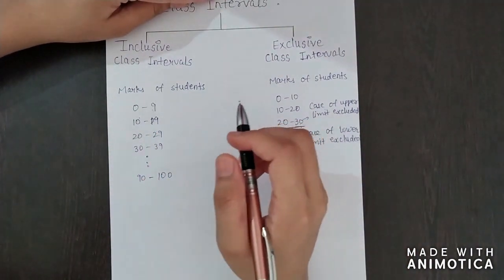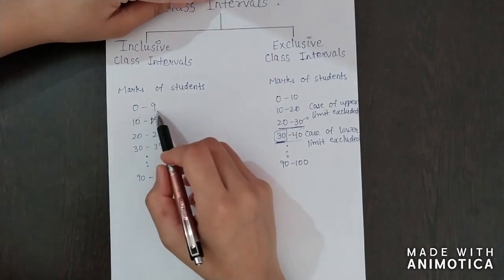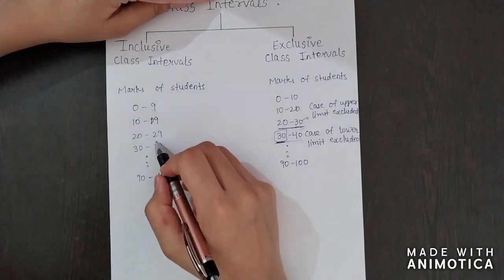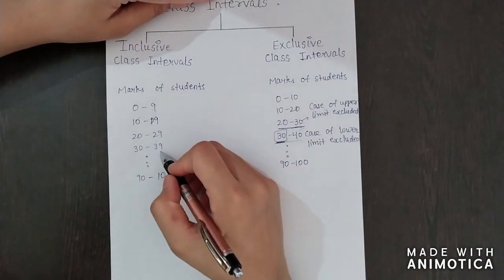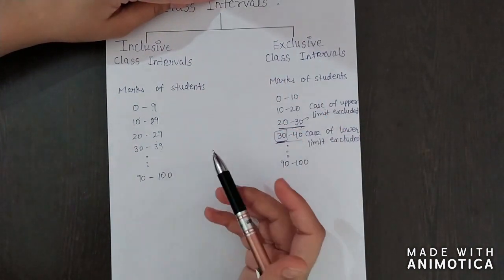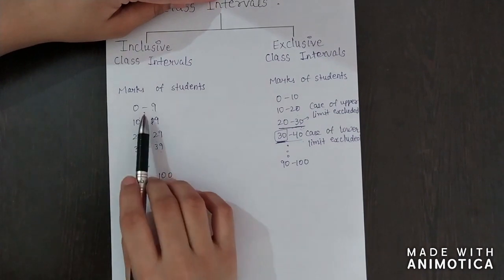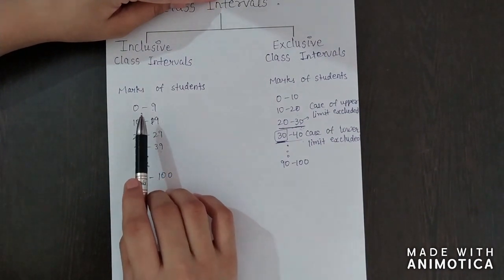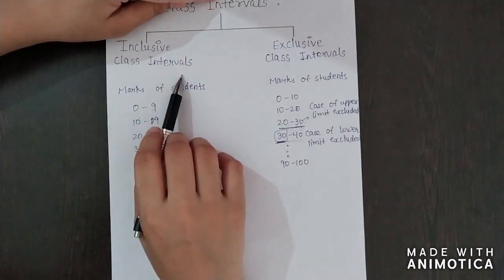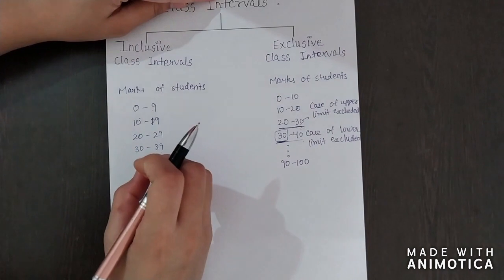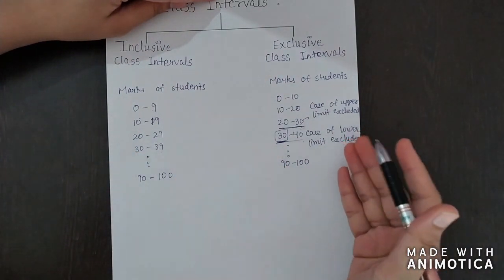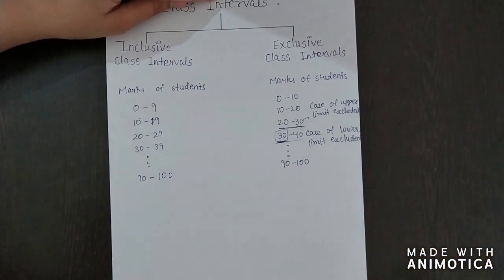For example, if the student has scored 9 marks, then we'll include it in this class. If the student has scored 20 marks, then we'll include it in this class. If the student has scored 39 marks, then include it in this class. There is no need here to exclude any of the limits, either of the limits. We will not exclude the upper limit or the lower limit here. So it is called inclusive class intervals, because it includes both the limits here. And exclusive class intervals, because here we either exclude the lower limit or the upper limit.